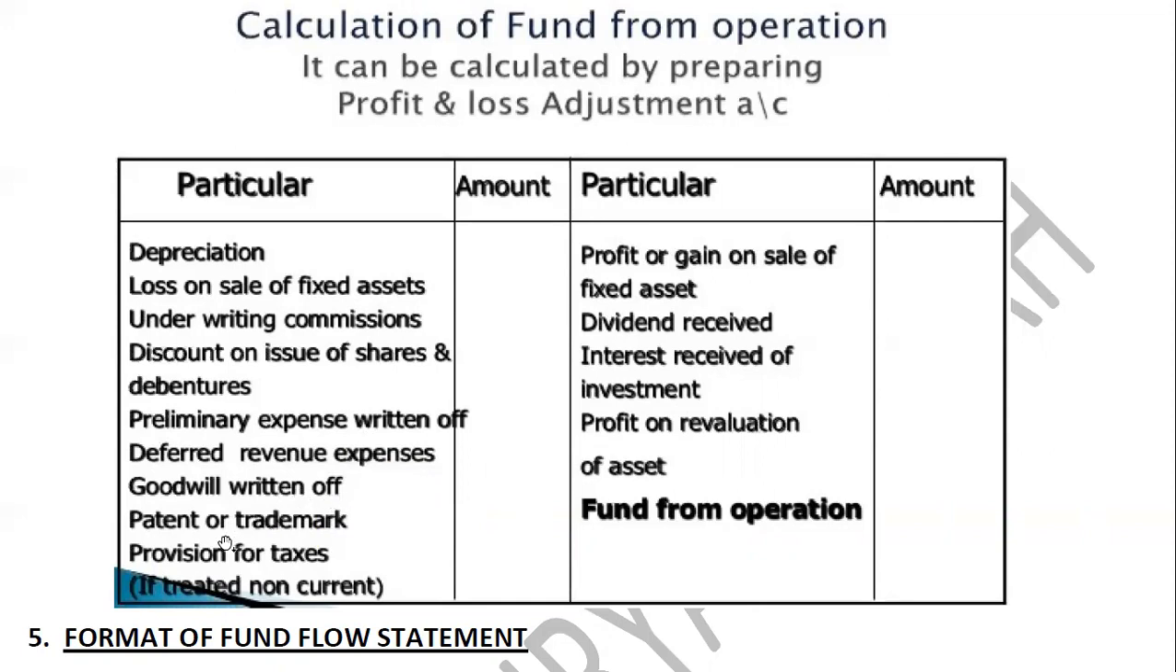Goodwill written off, patent or trademark, provision for taxes, right? This is the most important thing, provision for taxes. Again, you will prepare a separate ledger account for the same, right? Now profit or gain on the sale of fixed assets. Here you write down loss, here you write down profit, right? Again, if any dividend is received from various other companies, you write down here. Interest received on investments is an income, so you write down here. Profit on revaluation of asset, you write down here, right?